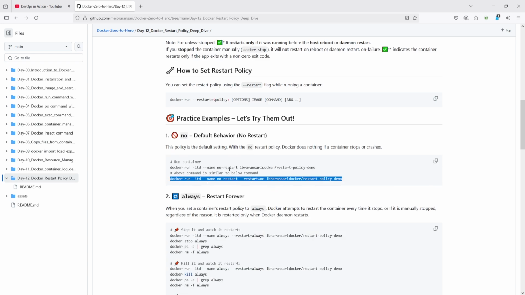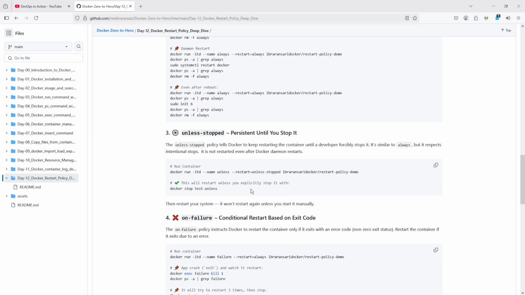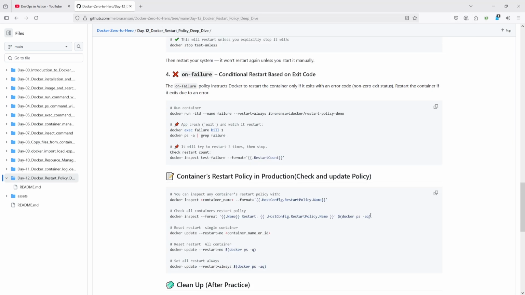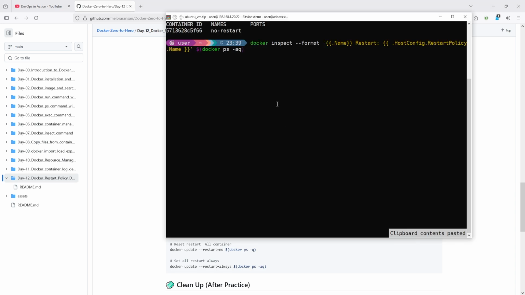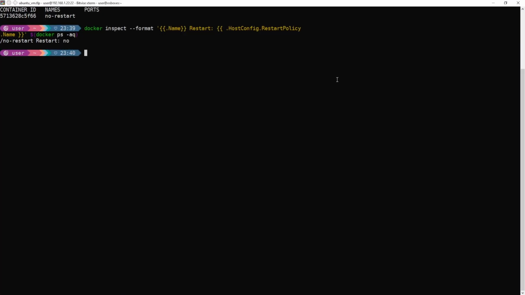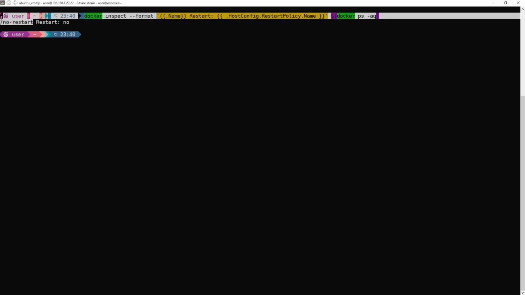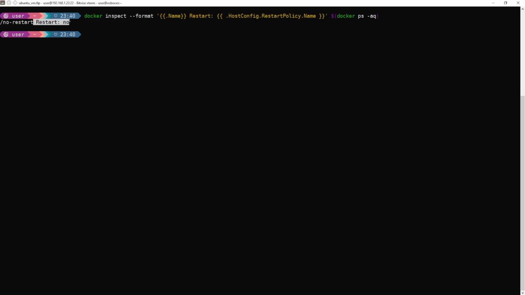I'm not going to run this one because it's similar. Or I can show you if you want. Let me show you the restart policy first. So I started this container. You can see no restart containers attached restart policy. Now I'm going to just remove this container,